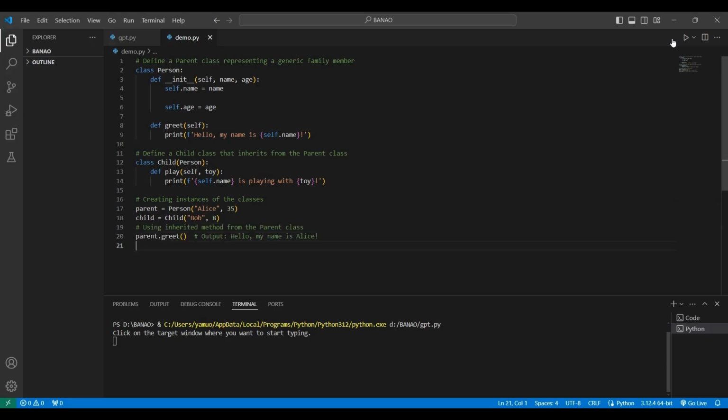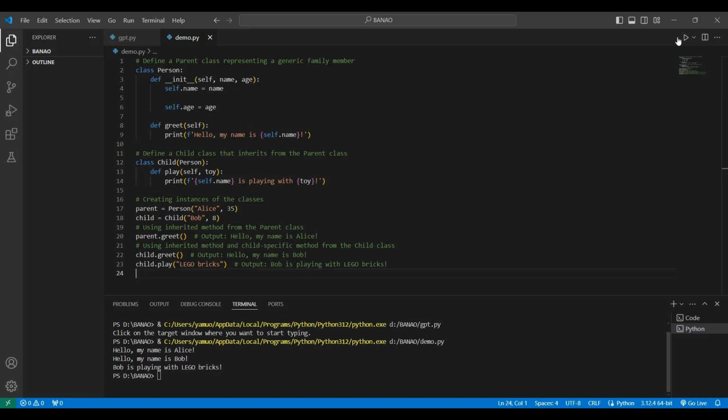Initially, invoking the greet method on the parent object results in the output, "Hello, my name is Alice," showcasing the parent's greeting. Conversely, on calling the greet method on the child object, a modified message is visible, "Hello, my name is Bob," reflecting the unique identity of the child. Additionally, upon utilizing the play method on the child instance with the argument Lego bricks, the output reads, "Bob is playing with Lego bricks," emphasizing a child-specific action. This example elucidates the concept of single inheritance, spotlighting how a child class in Python can inherit attributes and methods from a parent class, while also introducing its distinct functionalities.